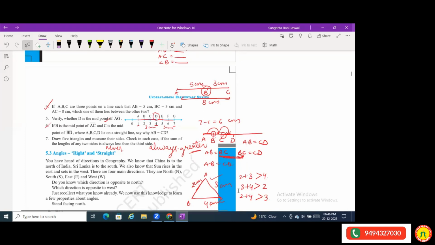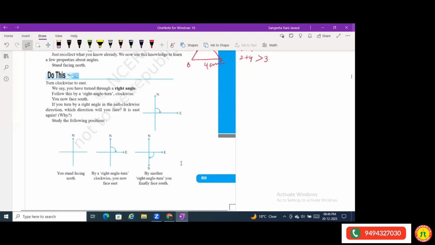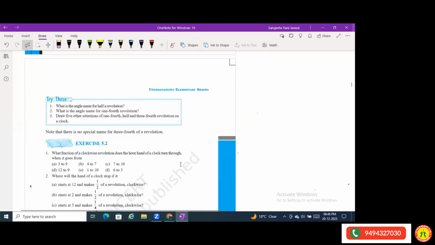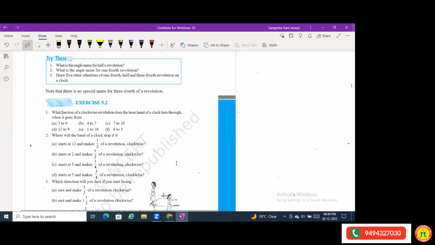Okay. Now angles, right angle. Let's move on to the angle part. Now see this exercise.